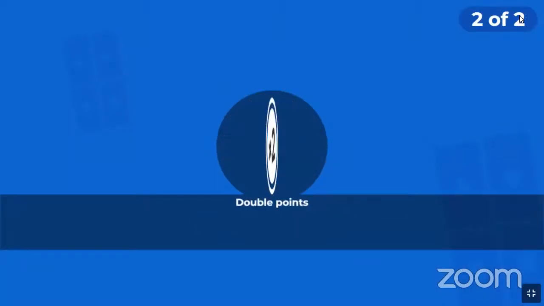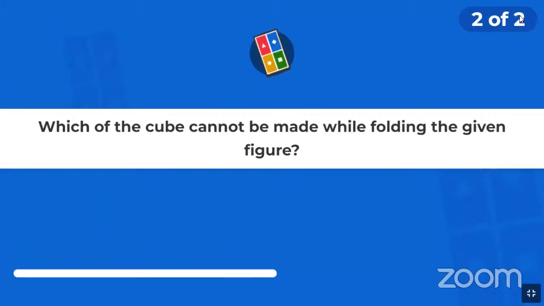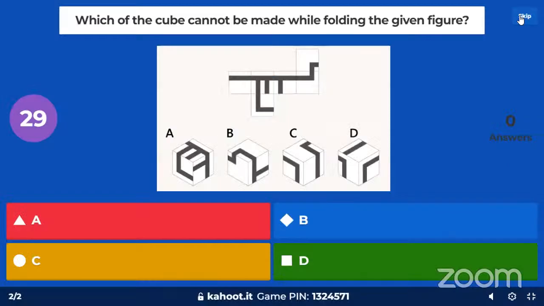We'll wind up. This is a double pointer, so you have 2,000 points up for grabs. You get a right answer, you get 1,000 points. You get a correct answer in double pointers, you get 2,000 points. Again, same funda. On the left hand side, you can see the time ticker going down, 21 seconds, 20 seconds left. On the right hand side, you can see how many participants have answered.